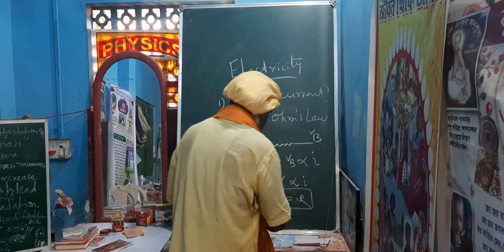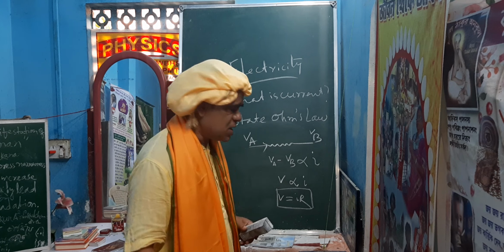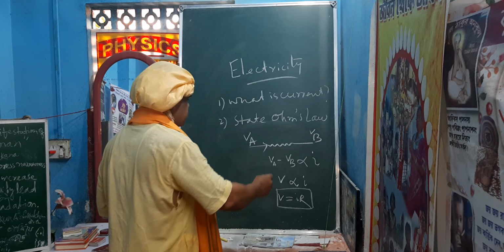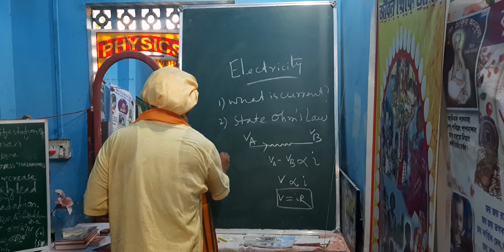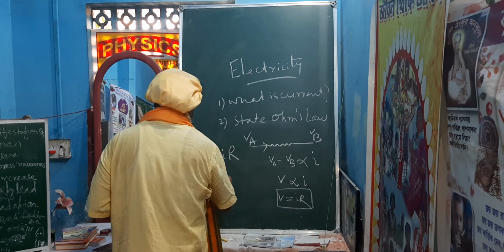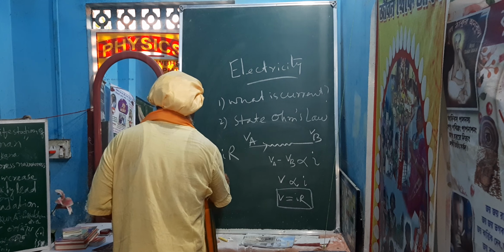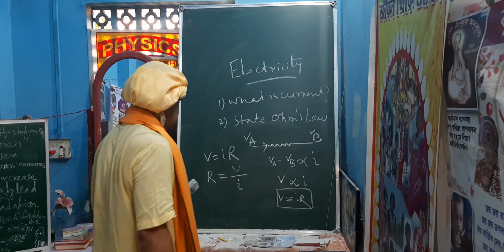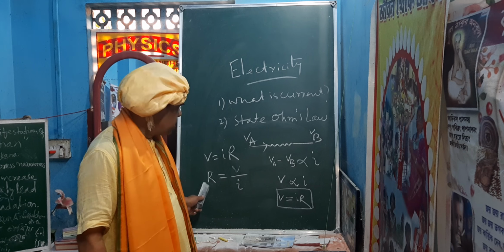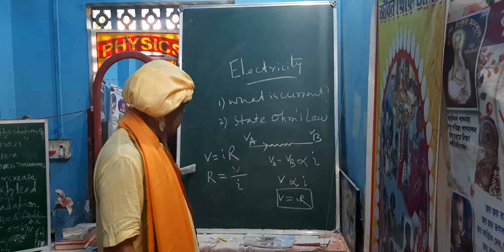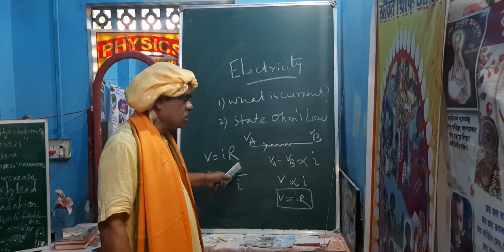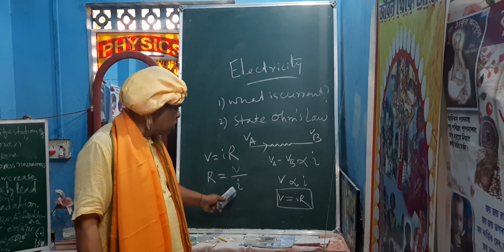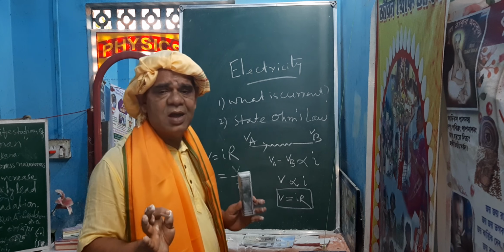So as per Ohm's law, we know V is equal to IR. So from here we can give the definition of resistance as per Ohm's law. How? As V is equal to IR, R will be V by I. R is equal to V by I. So it is the ratio of the potential difference to the current. The ratio of the potential difference to the current is called resistance. In this way, we can define the resistance.